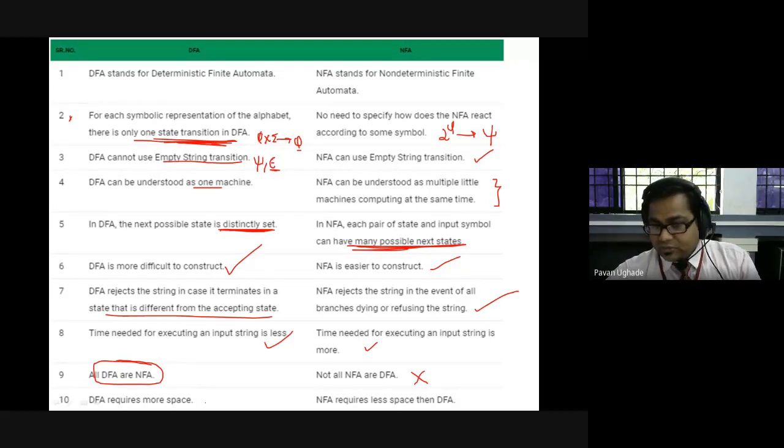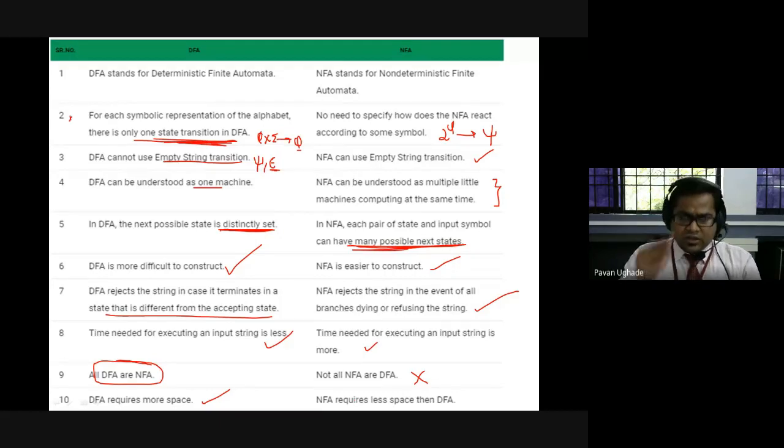That's why I asked you, in the previous problem, to comment on the number of states in a DFA and NFA. Then we will see that actually the number of states in the DFA is more than in the NFA, and to store the states we require space. As the number of states is more in DFA, it requires more space, while NFA can be represented in fewer states, so it requires less space. You will come and tell me this part. That's why the assignment is given, with the deadline by tomorrow.